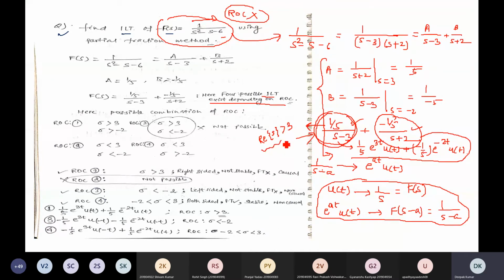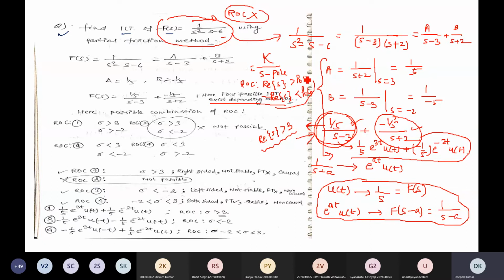One common technique you can use to write the ROC: if you have terms like k by s minus pole, then the ROC can be written directly as real part of s greater than pole or real part of s less than pole.